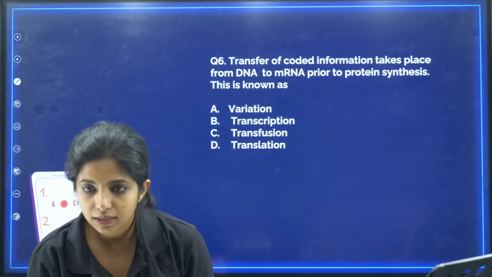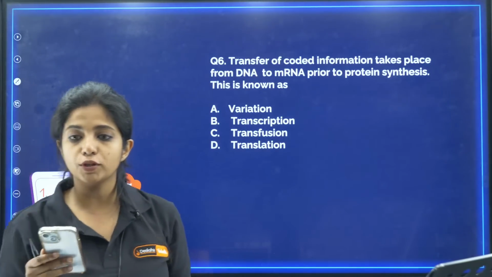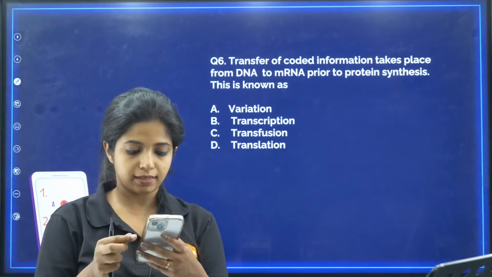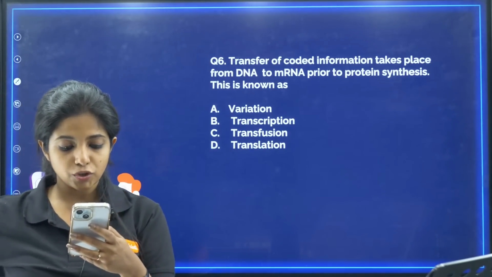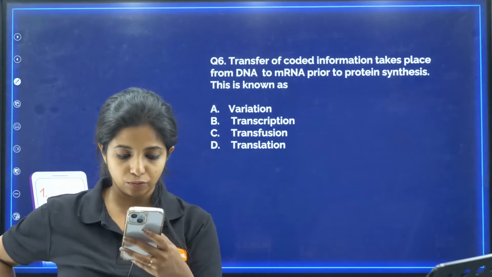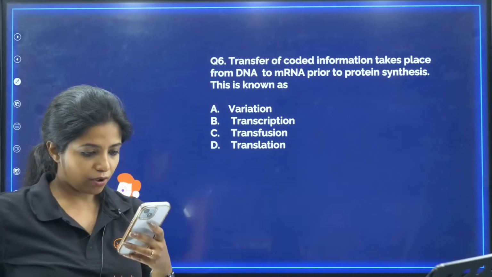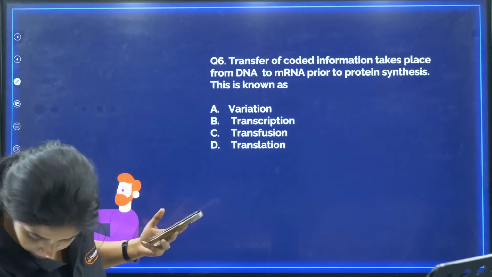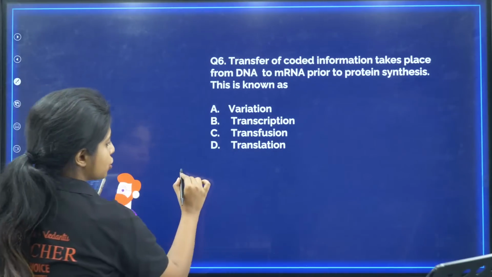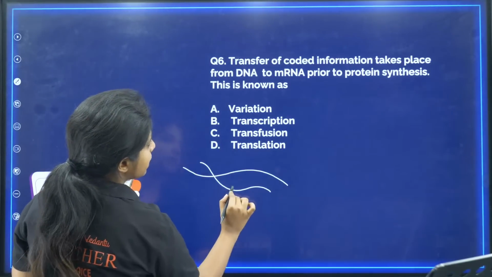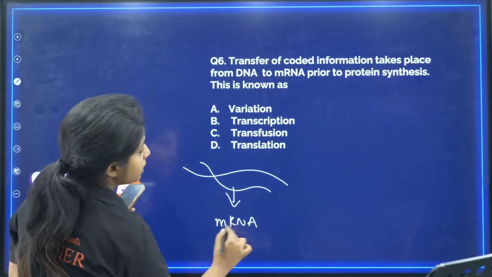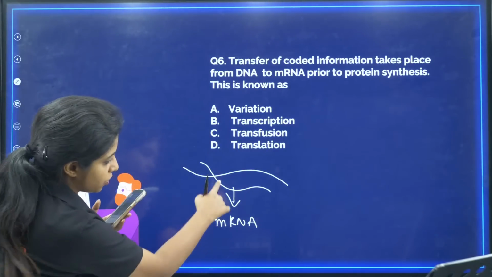Next question, 6th. Transfer of coded information takes place from DNA to mRNA prior to protein synthesis. This is known as. Nikhil, I hope you understood it now. And Angeline, why not? It's D. I told you. Now all the other children who are answering, great, kudos to you. So here the question is, transfer of coded information from the DNA to the mRNA prior to protein synthesis is known as, what do you call this process?